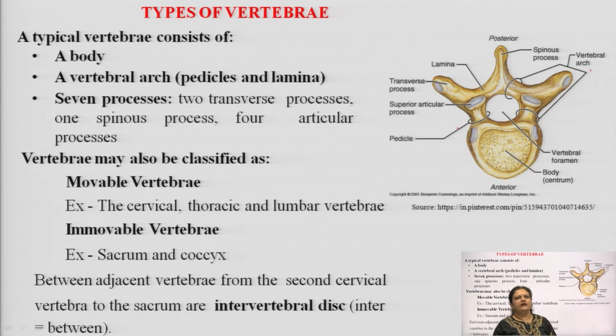Then after that we have 7 different processes in a vertebra. Which 7 processes? 2 transverse processes, 1 spinous process and 4 articular processes. You will see here, when we are talking about a single vertebra, the different labels. Transverse process, you will see this protruded area.